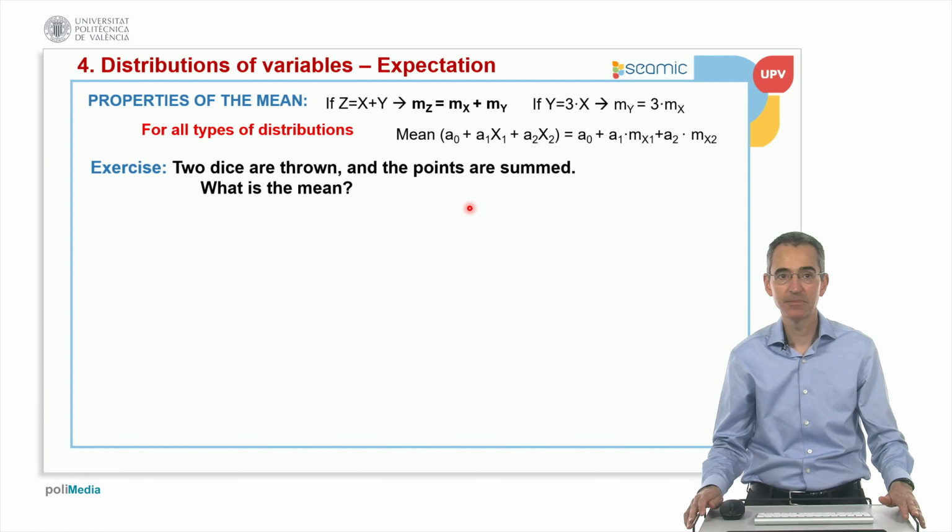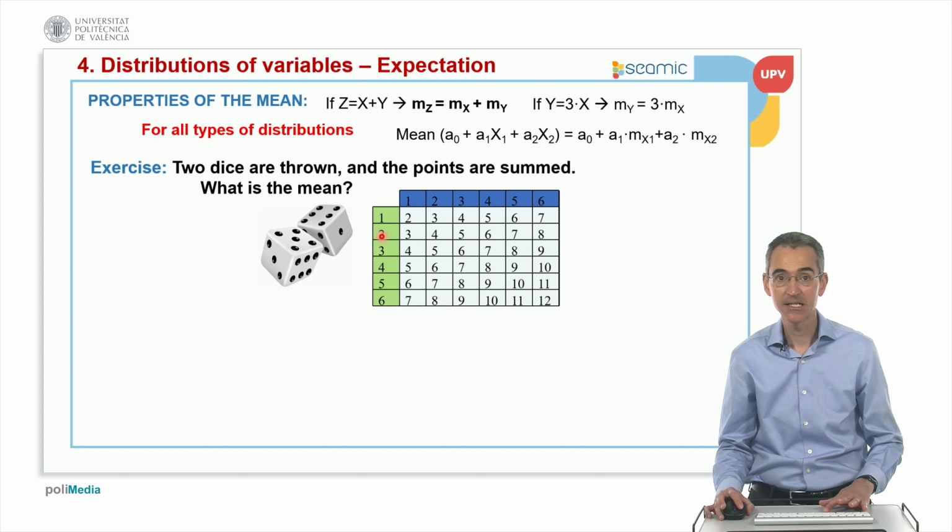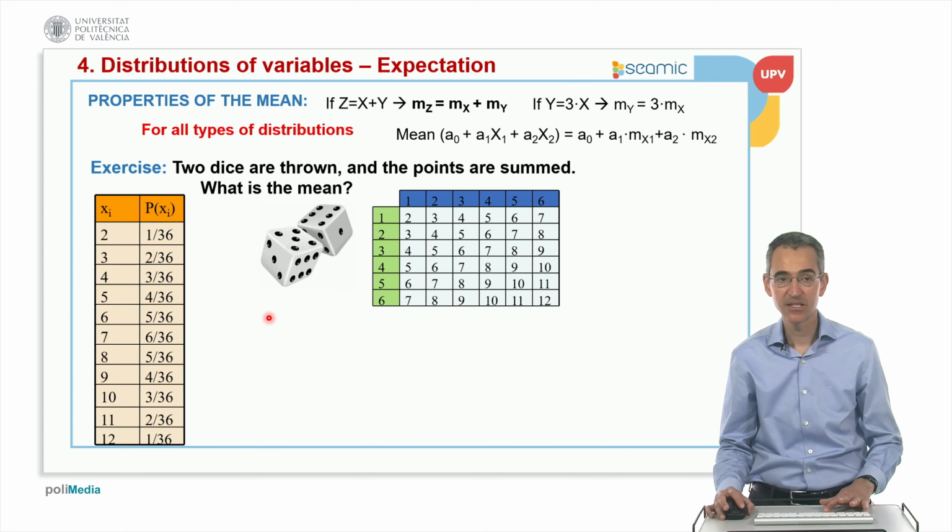So now let's think about this exercise. This is an application of these formulas. Imagine that we throw two dice at the same time and we sum the points. What is going to be the average? We throw the dice, and this is the result from the first die, this is the result from the second die, and then we sum. The minimum of the sum is 2, the maximum is 12. This is the probability function. This exercise appeared in a previous video. We can count the frequency of the different values and this is the result.